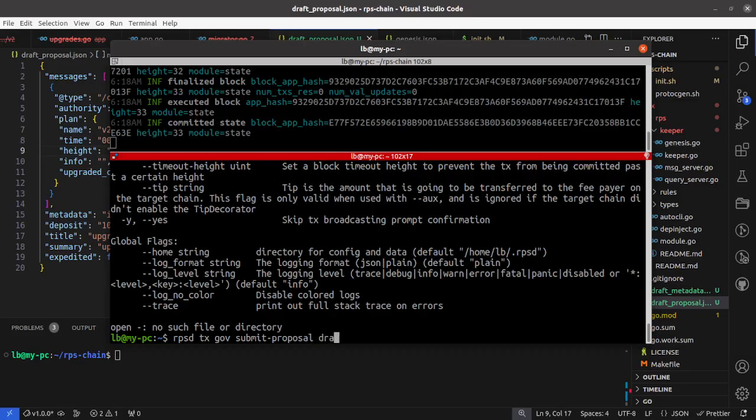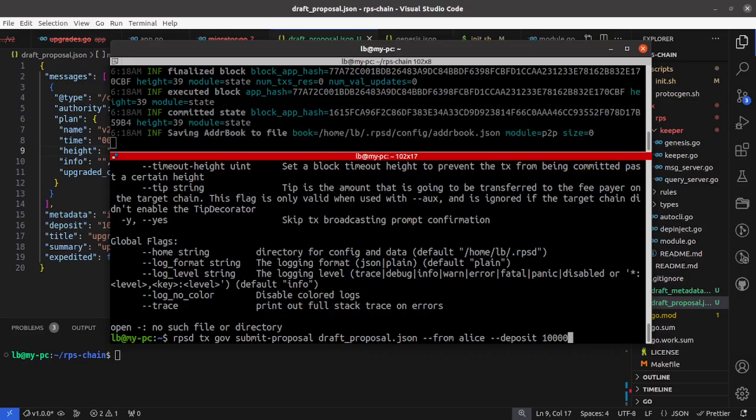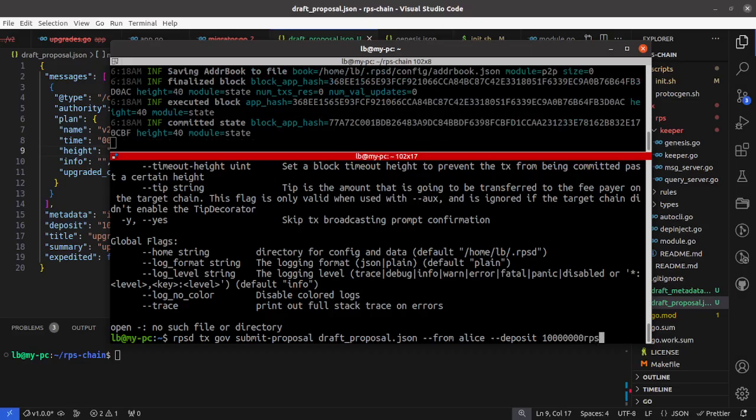And this is draft proposal.json from Alice. Deposit is going to be the 10 million RPS.